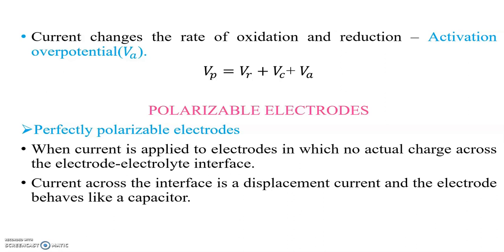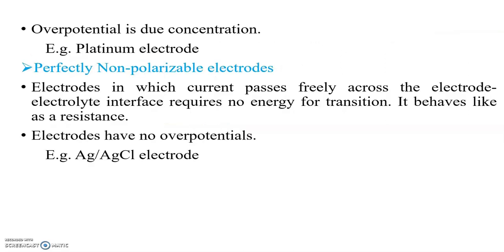In a perfectly polarizable electrode, when current is applied, no actual charge crosses the electrode-electrolyte interface. The current across the interface is a displacement current, and the electrode behaves like a capacitor. The overpotential is due to concentration. An example is the platinum electrode.